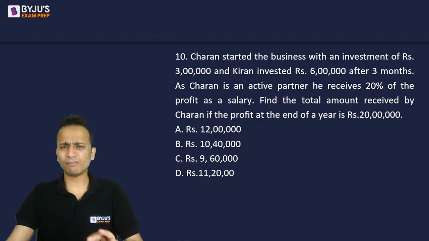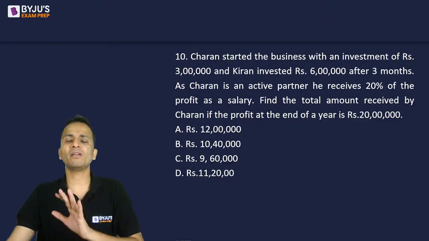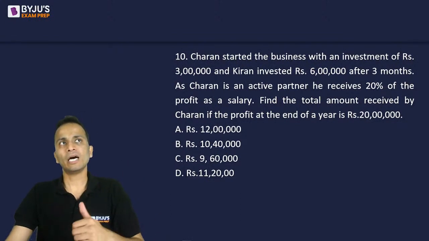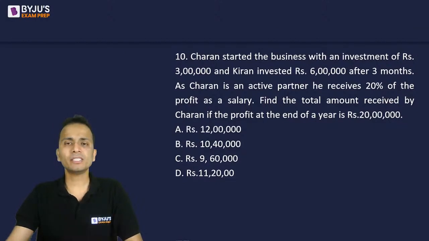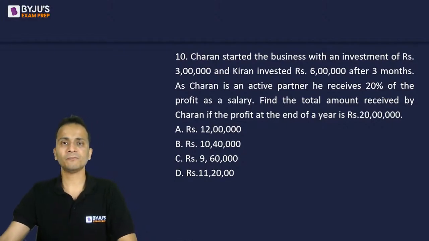Now, first of all, we'll have to find out in what ratio the final profit should be divided. Now, how to find this ratio? This ratio will be the ratio of the products of the capital and the time period, right?